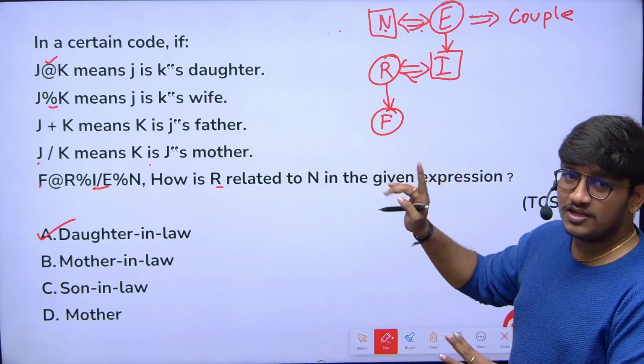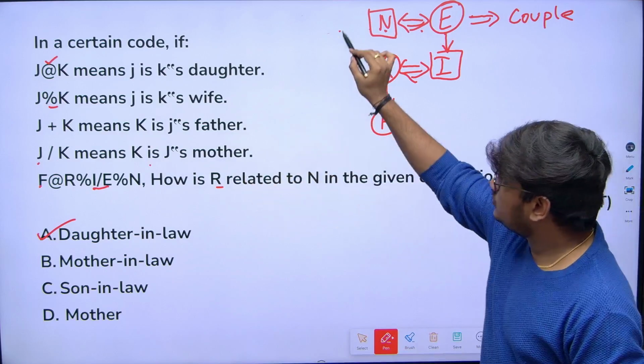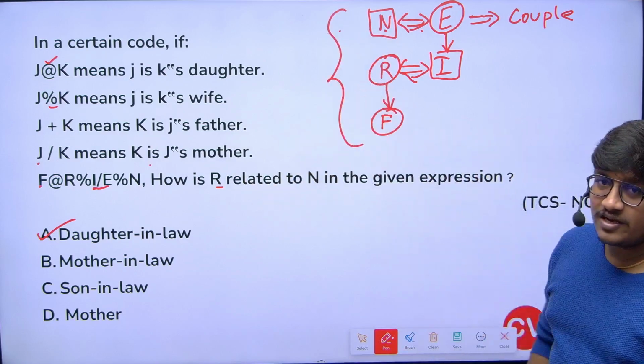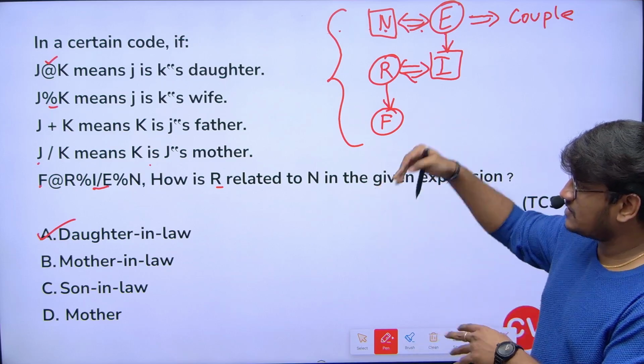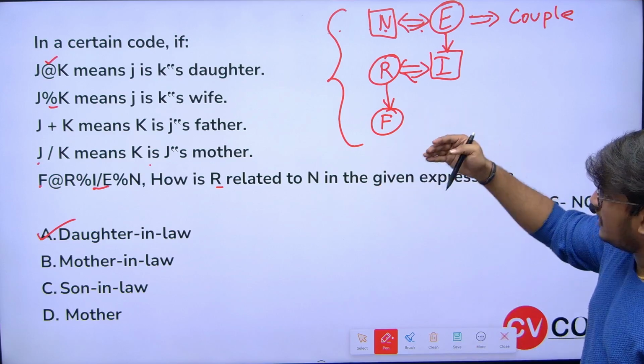The only thing you need to do is understand the conditions and draw these particular symbols. That's it. If you draw these symbols, even if I ask any other question, it's not only how R is related to N.